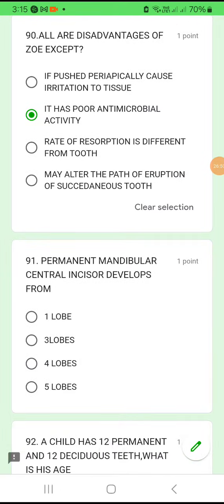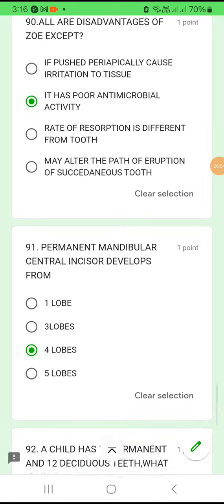91. Permanent mandibular central incisor develops from how many lobes? 4 lobes. Just by heart, 4 lobes.